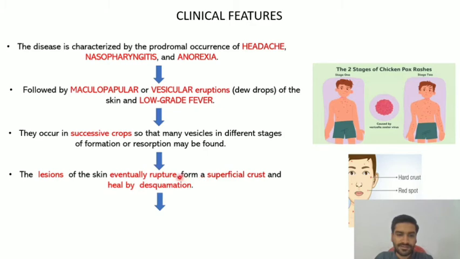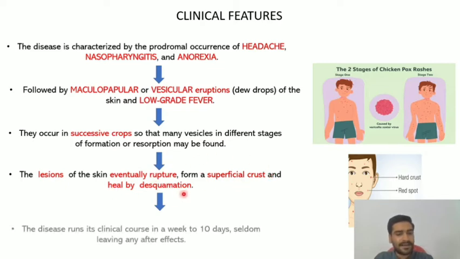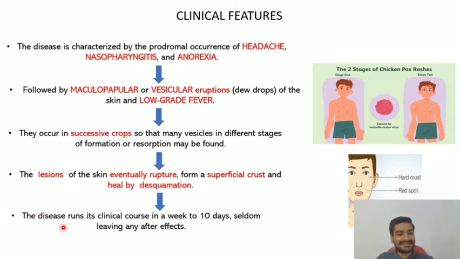There will be squamation of the epithelial cells. So the lesions of the skin will rupture eventually and will lead to superficial crust formation, which will heal by desquamation. The disease runs its clinical course in a week to 10 days, right? So the clinical course of the disease is 7 to 10 days. What was the incubation period? Incubation period was 2 weeks, and seldom after which there will be a little bit of effects of this disease, but mainly the clinical course will be 7 to 10 days.